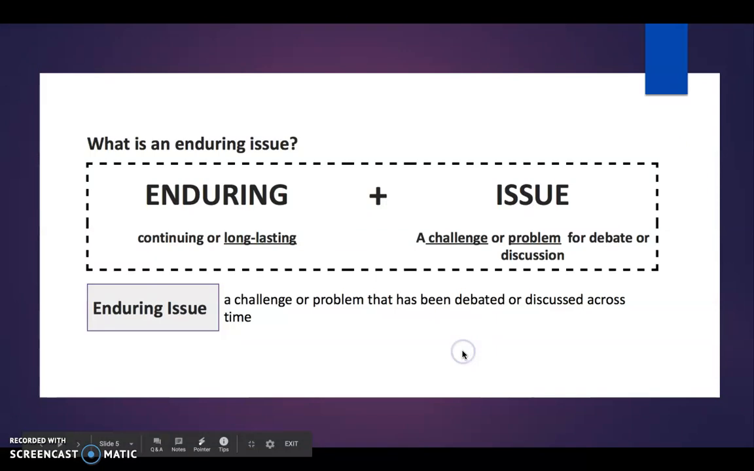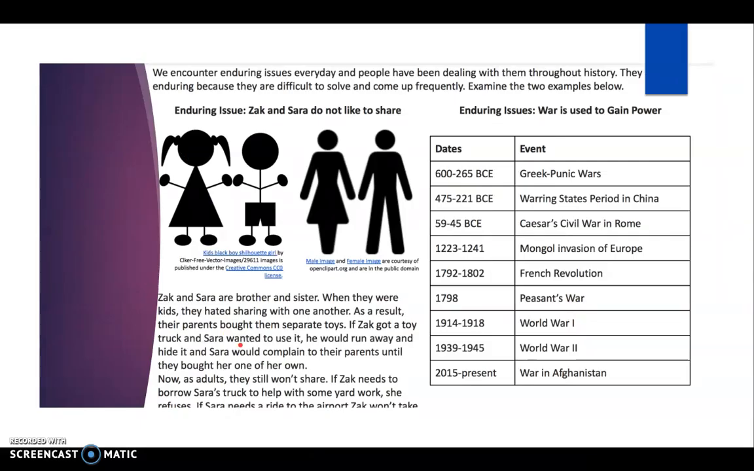But we're going to broaden that. We're going to take a look at what is an enduring issue in history. I'm going to break down what those two terms mean. Enduring means continuing or long lasting. Issue is a challenge or a problem for debate or discussion. So if we put those two together, an enduring issue is a challenge or problem that has been debated or discussed across time. We're going to take a look at a lot of enduring issues today.